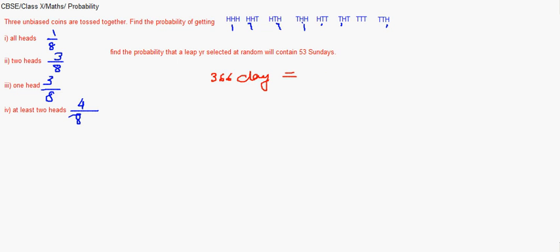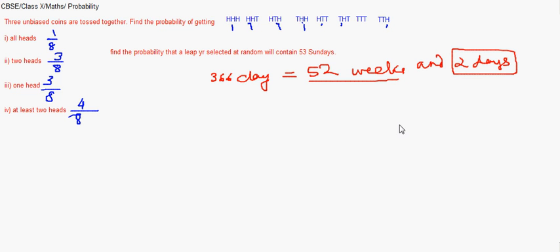We might have 52 weeks and 2 days left. Because 52 weeks are there, it's quite clear that a leap year will surely have 52 Sundays. Now these 2 remaining days can be a combination of any 2 days.